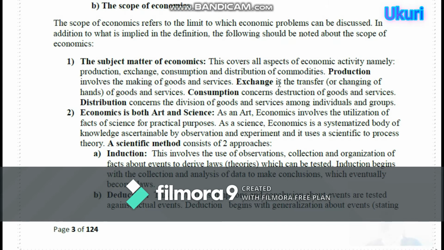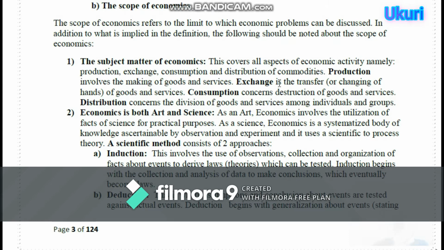Consumption concerns destruction of goods and services. Ni uburyo dukoresha ibyo bintu twaguze cyangwa se ibyo bintu twafashe. While distribution concerns the division of goods and services among individuals and groups. Buryo tugenda tubikwirakwiza ahantu hirya no hino. That's what is the basic in these economics, in these courses of economics.